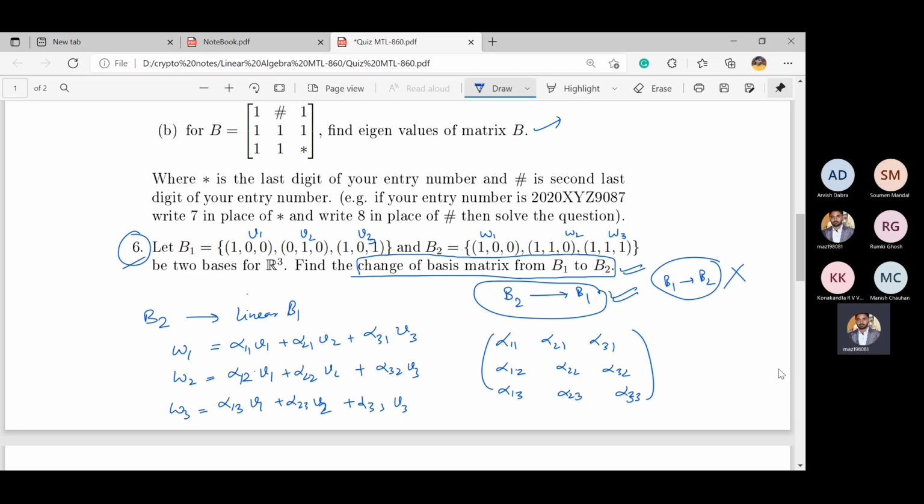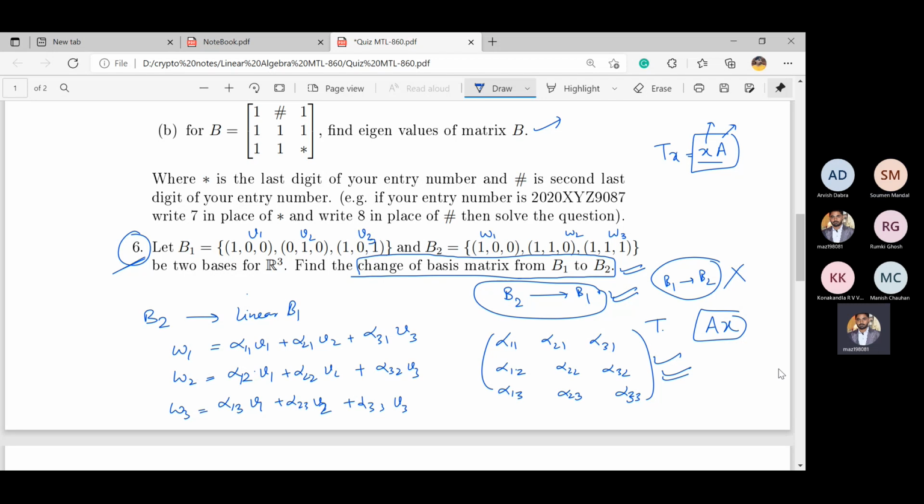If you define a transformation like XA, if you multiply a vector X to matrix A as XA, then this will be the matrix, and if you multiply AX, then you have to take the transpose of this matrix. So these two are correct for this question. Does anyone have any doubt? Is it okay for everyone?